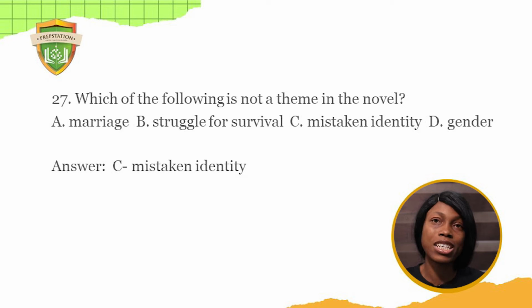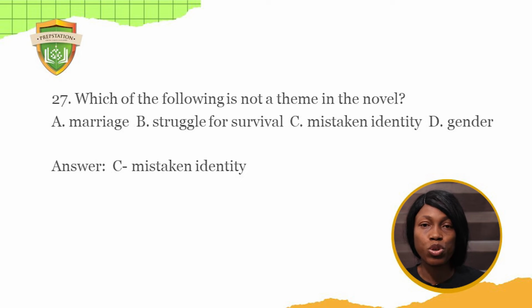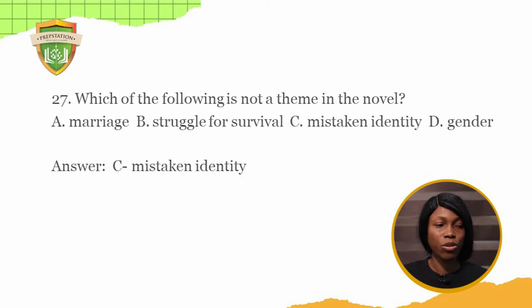And then we see Ada's mother as well, and her marriage as well. Women were seen as objects to be owned. Struggle for survival, we see in the novel the things Ada had to do to survive. Then we look at gender, the male and the female folk, and how women were seen in the novel. So that's a theme. The answer is mistaken identity.